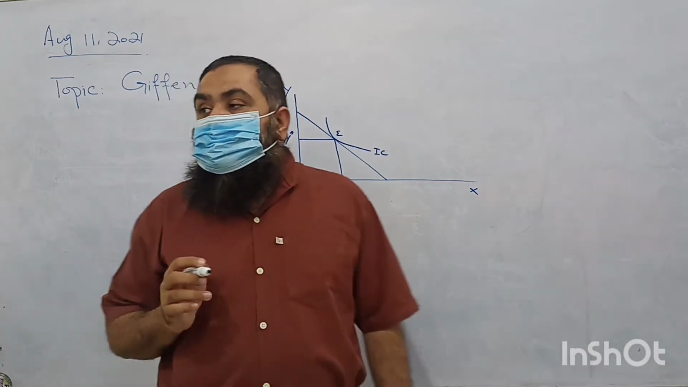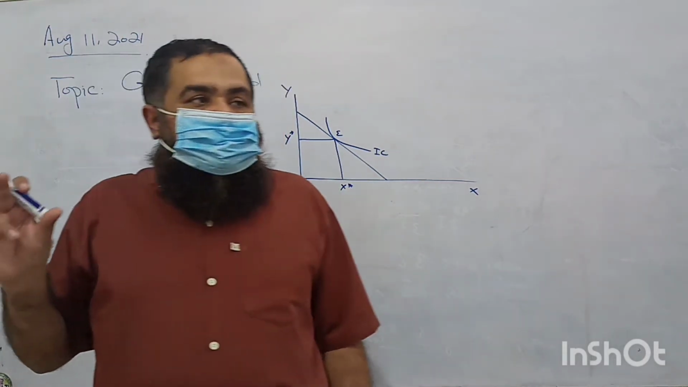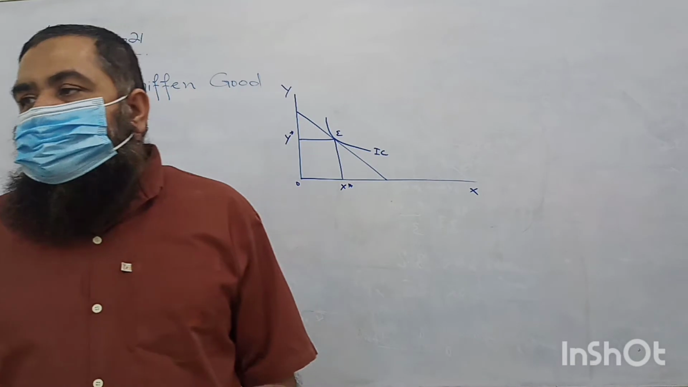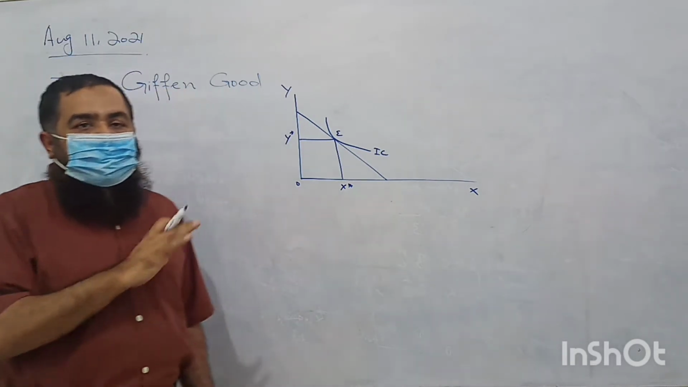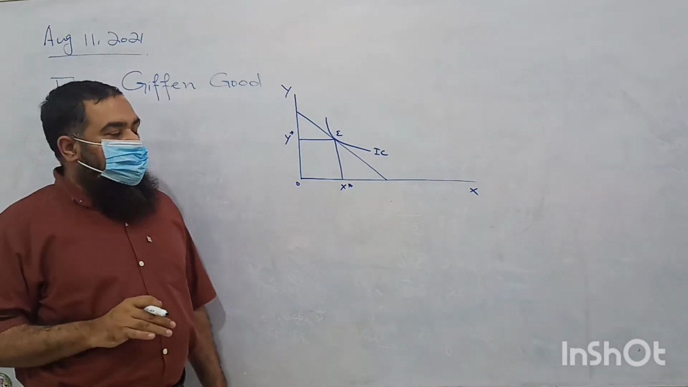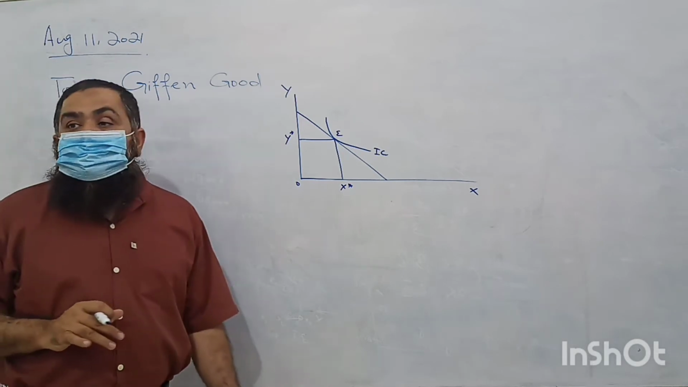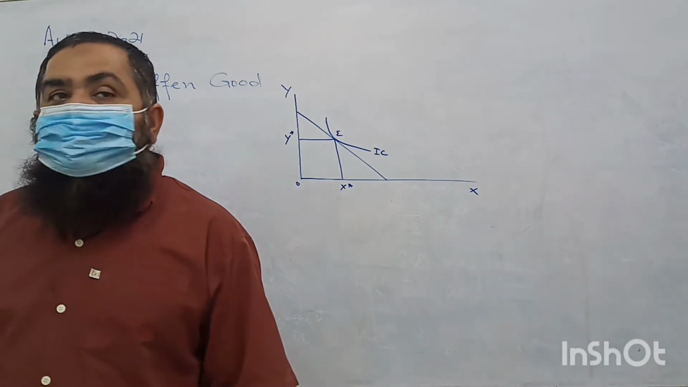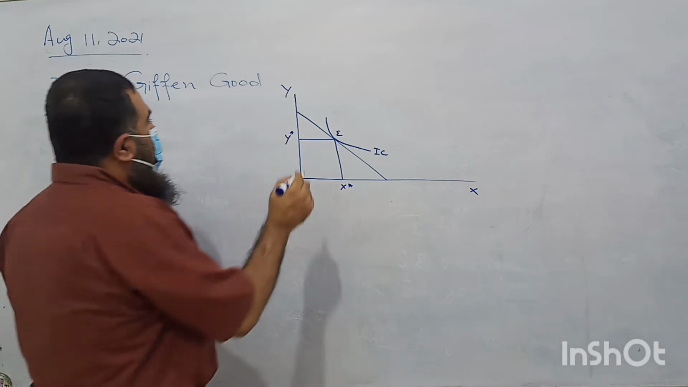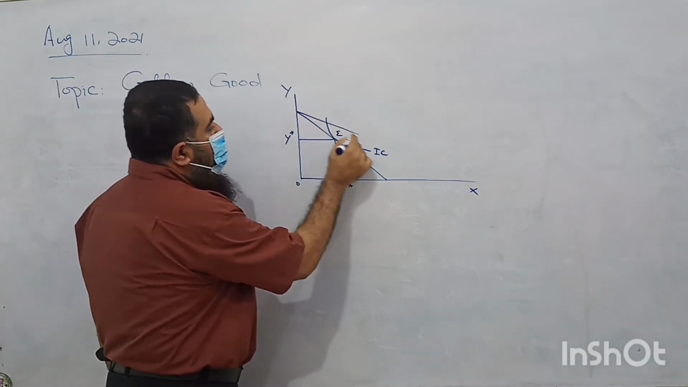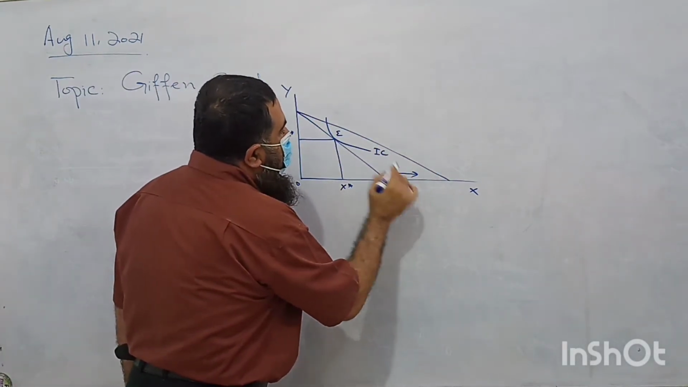Alright? So be attentive for some time. You should not be writing anything. First of all, learn this diagram, then move on to write your things. So when the price of good X falls, what happens to the budget line? It will have an outward rotation.